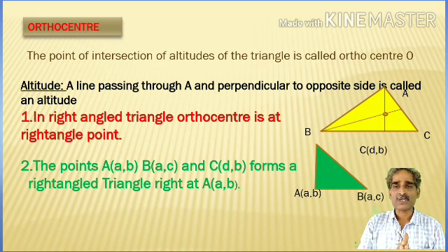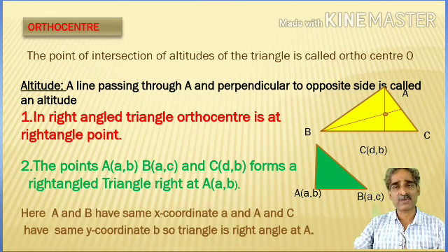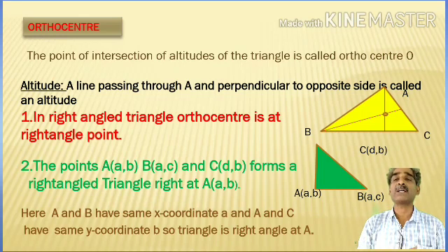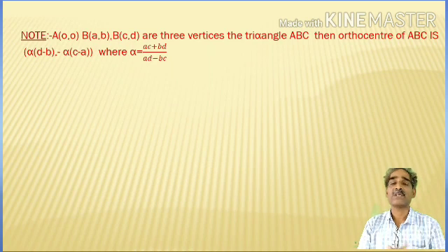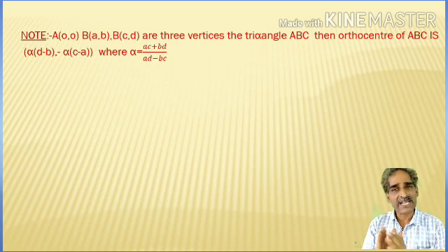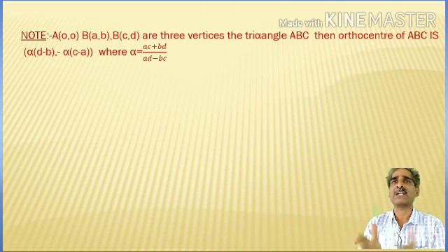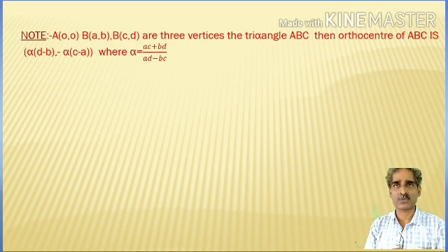Suppose in the given 3 points, one is the origin and the others are x1, y1, x2, y2. Then how can you find the orthocenter? There is a formula to find the orthocenter. So here suppose A is 0, 0, B is a, b, C is c, d. You can take 0, 0, x1, y1, x2, y2 also.